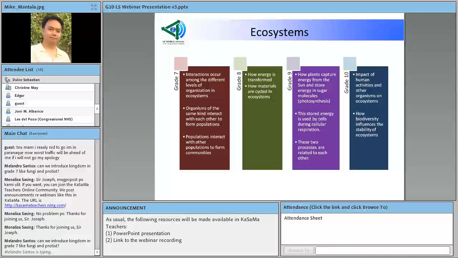This means they study how organisms of the same kind interact with each other to form populations, and that populations interact with other populations to form communities. In grade 7, they will also learn about the concept of energy transfer.